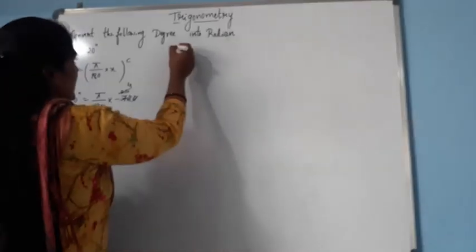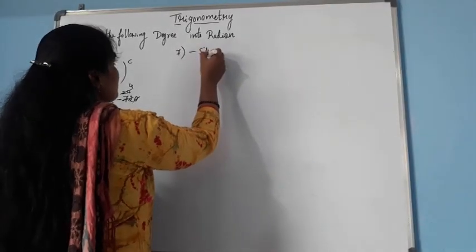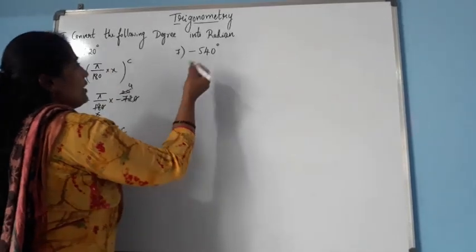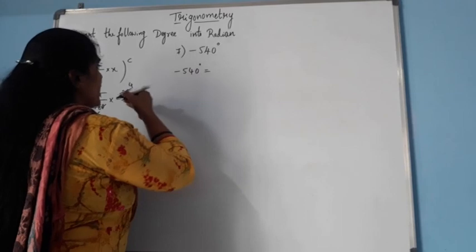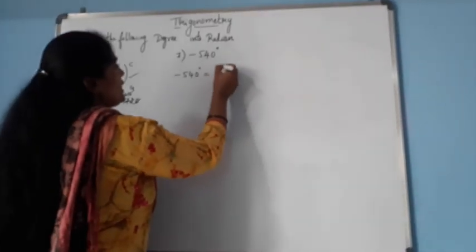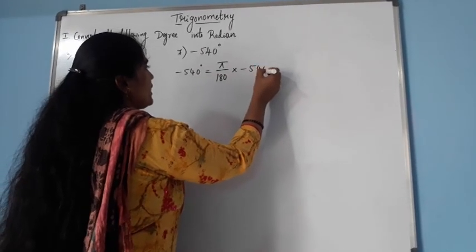So next, let us consider another negative angle, that is minus 540 degree. To convert minus 540 degree into radian, again we have to use the same formula. Let us consider pi by 180 into minus 540 degree.